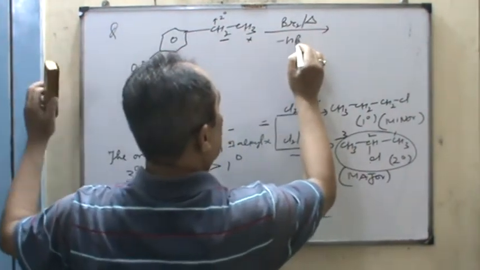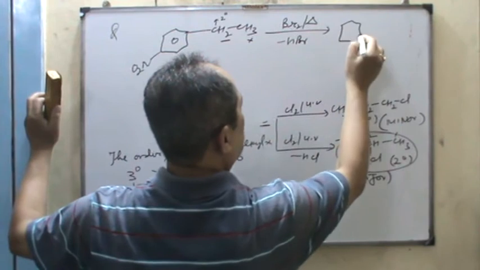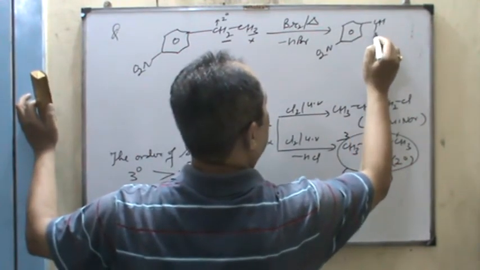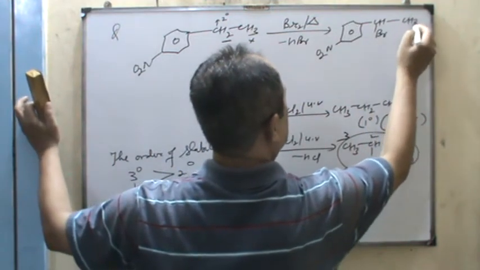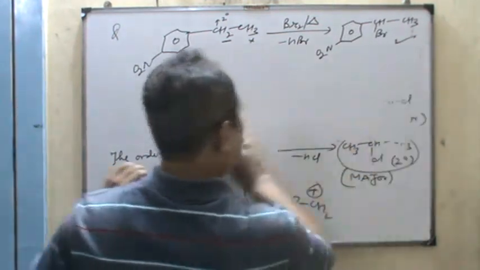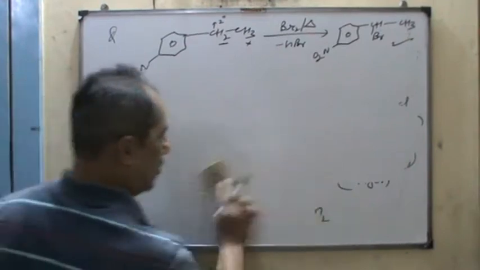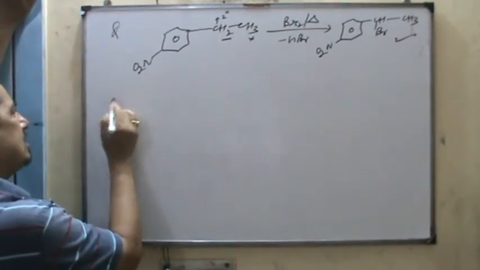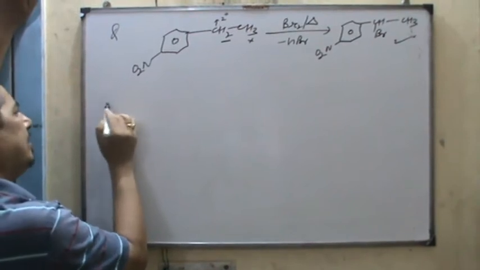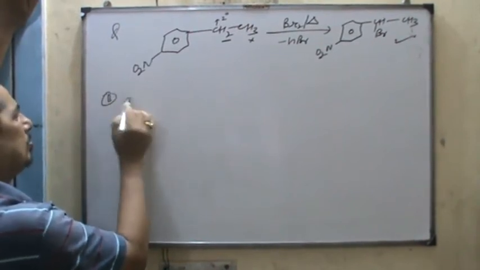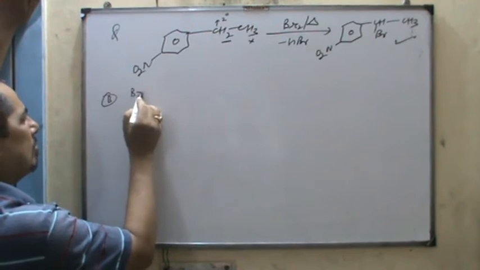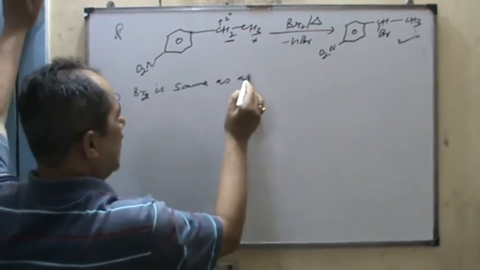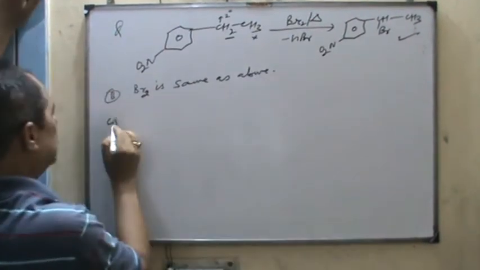So HBr is lost here. Nitro is already placed at its own point. CH and Br and CH3. This is the right answer. Don't replace the hydrogen from 1 degree. Right. So far as bromination is concerned, the same thing, bromination is the same as above.